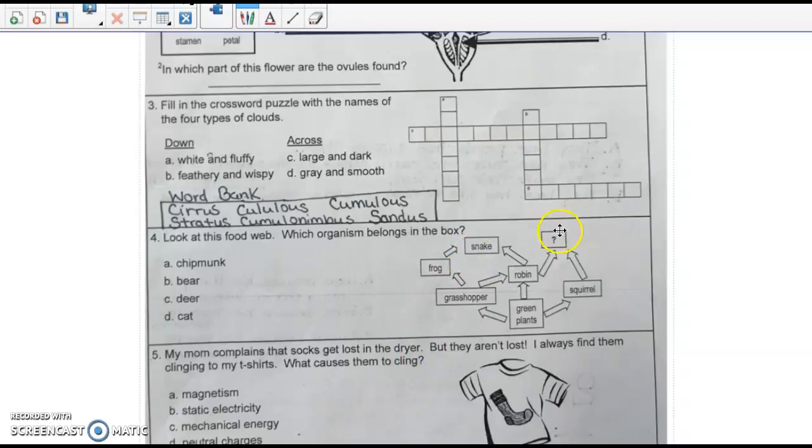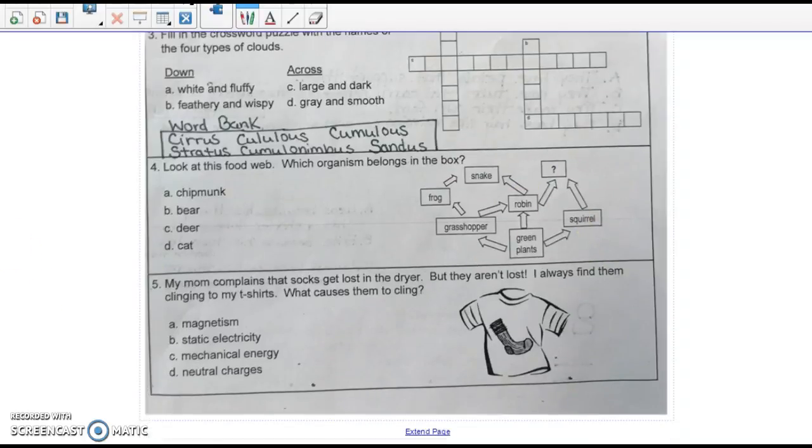Okay. What goes in this box? A chipmunk, bear, deer, or cat? So if I were you, I'd kind of go back through and trace it a few ways and follow those arrows, see what would make sense there.